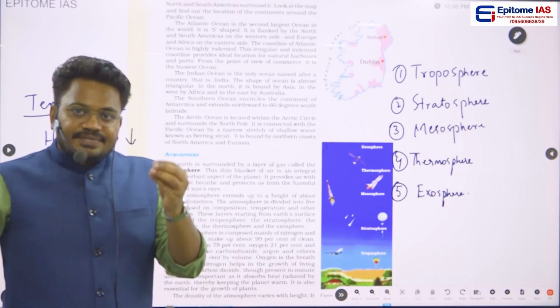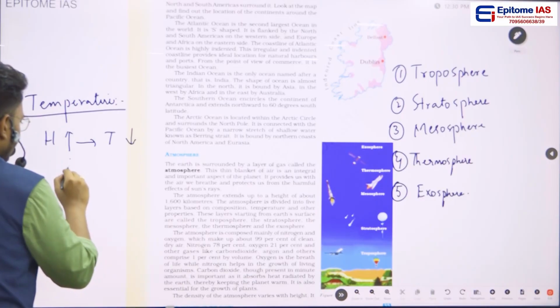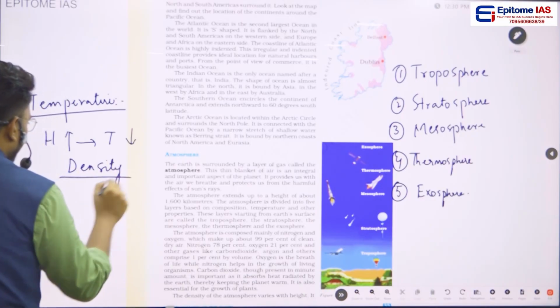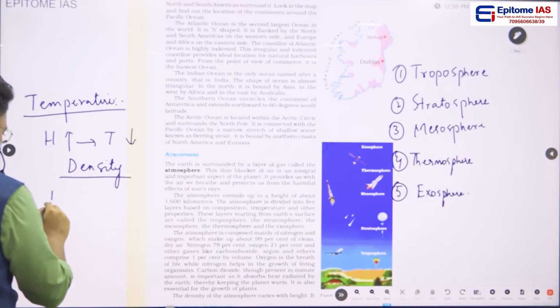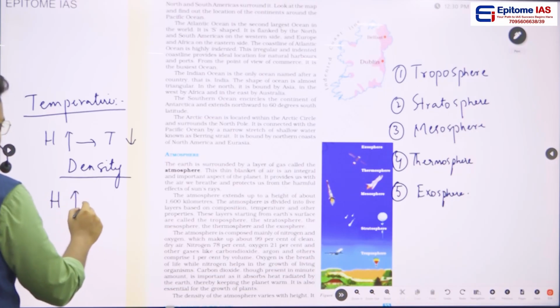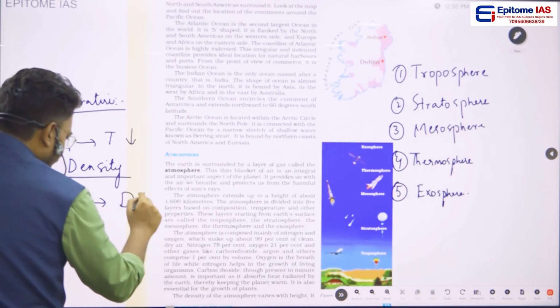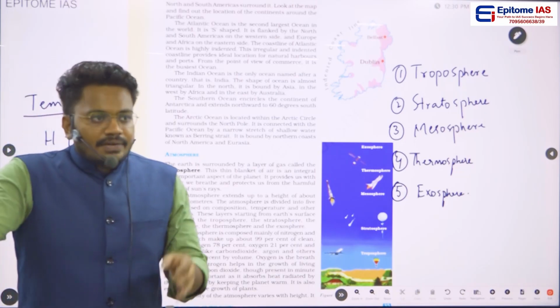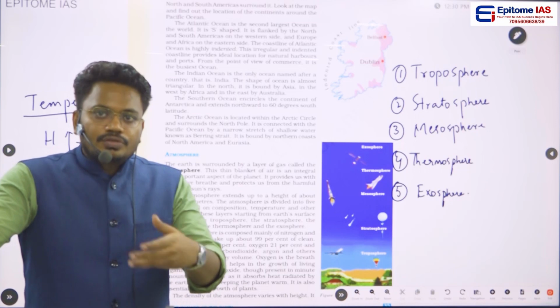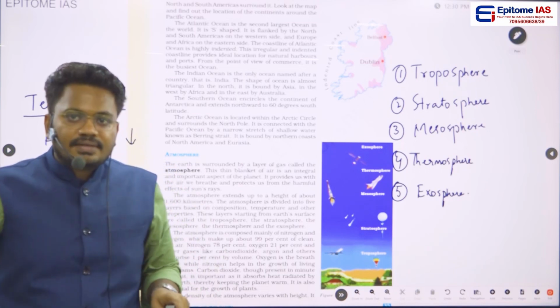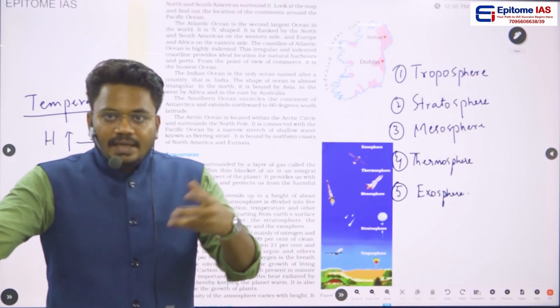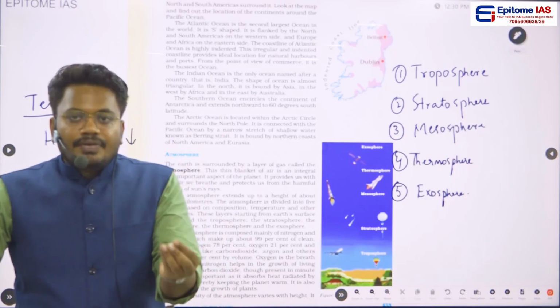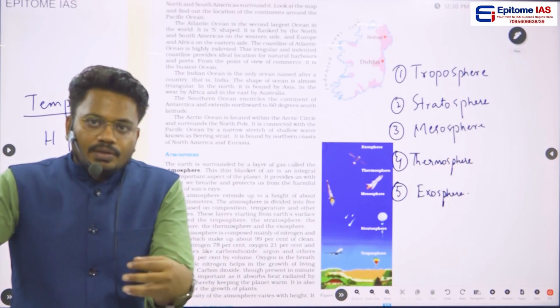Okay, and in the same way, if you see density, if the height increases, what is the relation? Density will be decreasing. So that is why it is very tough for those people who are climbing hills and mountains. They feel it very difficult to inhale.